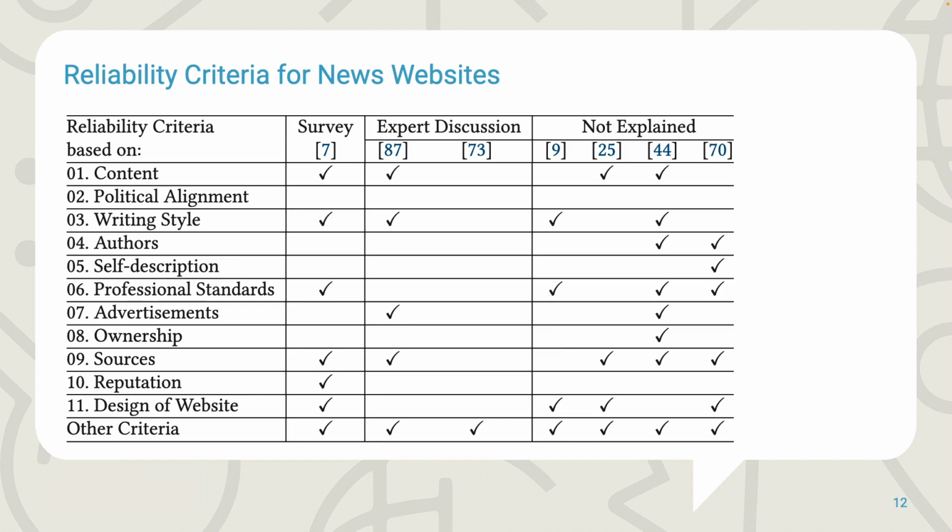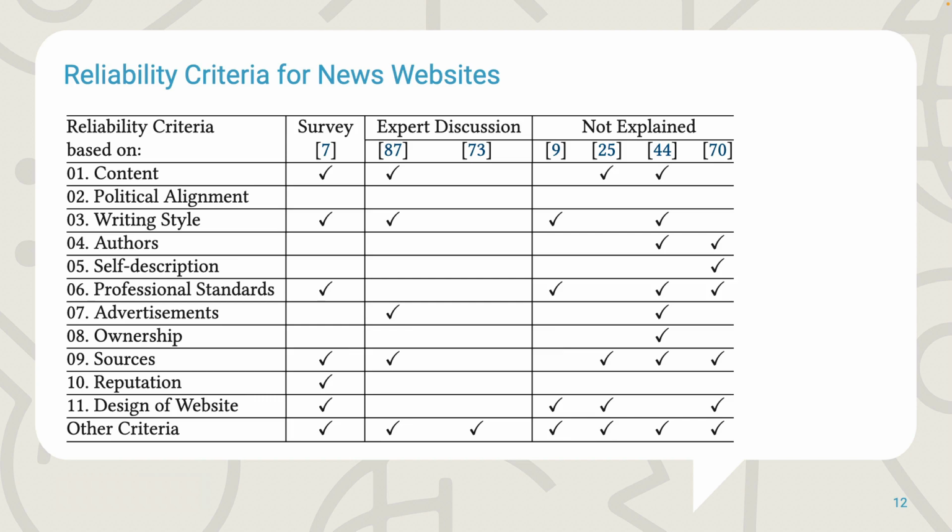The table shows that some of the criteria we identified in practice are frequently covered in prior work, while others are rarely included. Frequently included criteria are content, writing style, professional standards, sources, and website design. Criteria covered by only 1 or 2 other lists include authors, self-description, advertisements, ownership, and reputation. We are the first to describe political alignment, which is surprising since it is one of the most frequently used criteria in our investigation. The largest overlap is between our criteria and those of NewsGuard, covering 7 of the 11 criteria we identified. 6 of the 11 were also covered by Heuer et al.